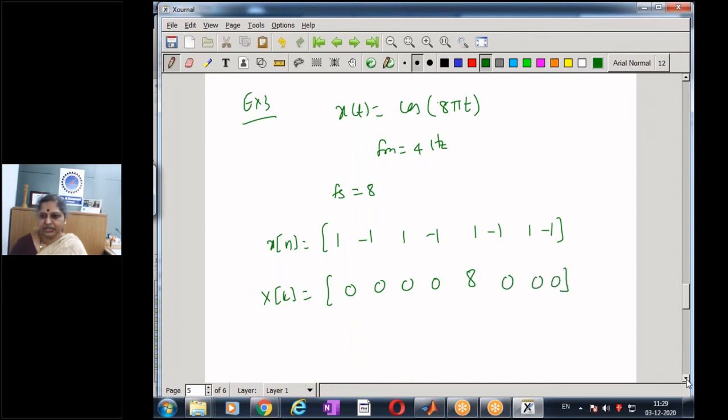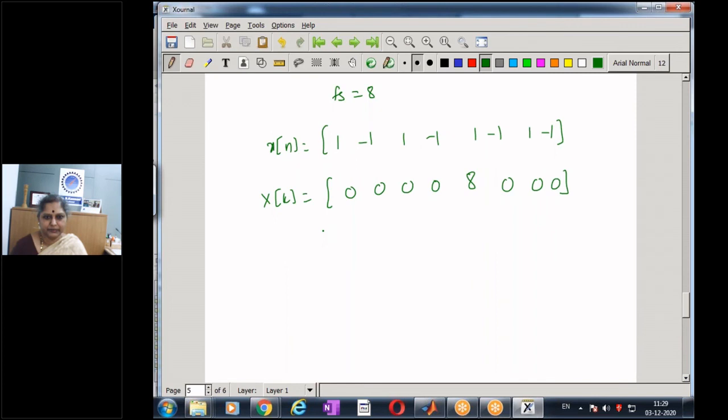Now if I try to plot the spectrum of the signal, say k going from 0, 1, 2, 3, 4, 5, 6, 7, 8, I have my first 4 values as 0, and then at 4, which corresponds to k equal to 4, I am getting a component of 8.